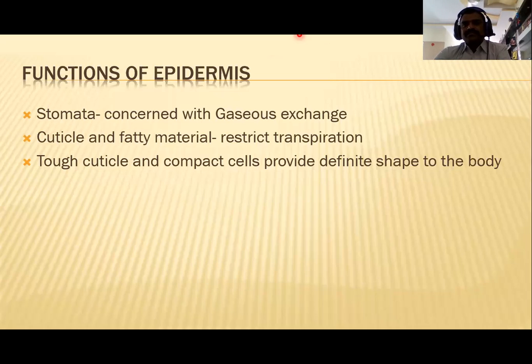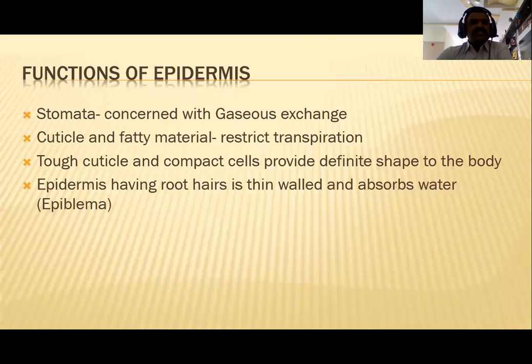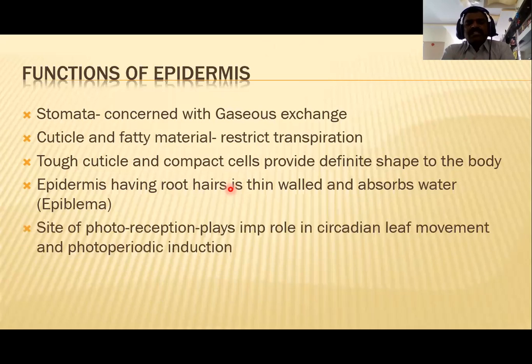Then the epidermis has root hairs, which are thin-walled and absorb water. Epiblema, as we can also call it, is useful for absorbing water from the soil. It takes up water, minerals, and salts from the soil to the external plant body. Then it is a site of photoreception.